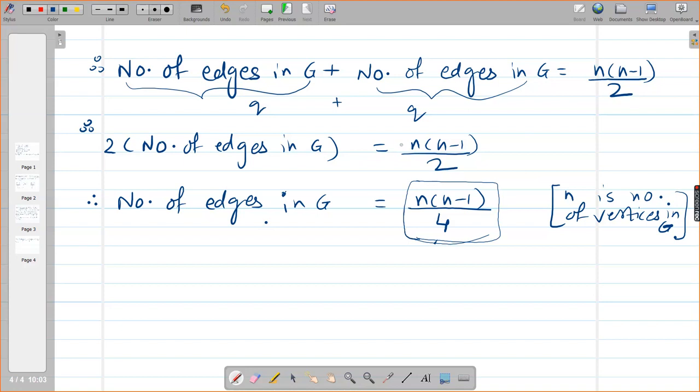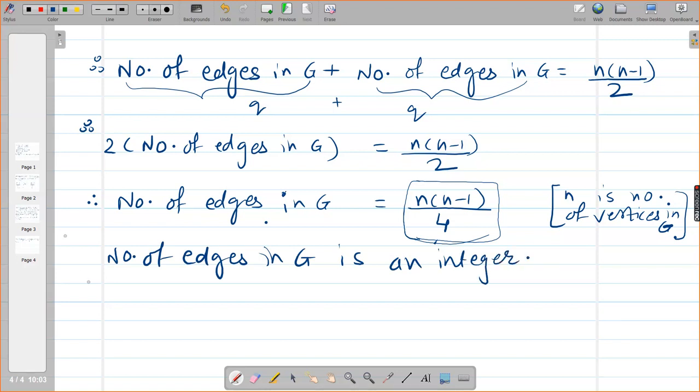Do you understand this? Number of edges in G is an integer, therefore n into n minus 1 by 4 must be an integer. It will not be a fraction.